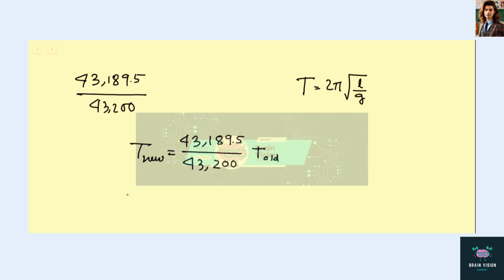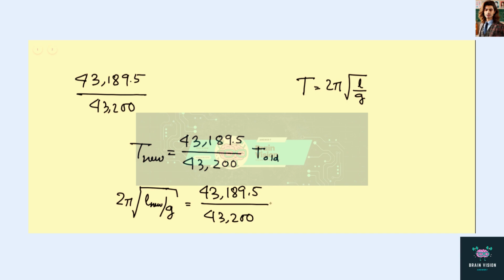So in our case, it's going to be 2 pi square root of L new divided by g, equal to 43,189.5 divided by 43,200 times 2 pi square root of L old by g.